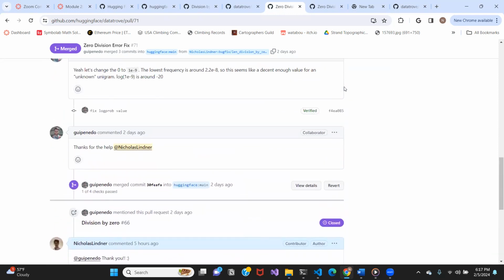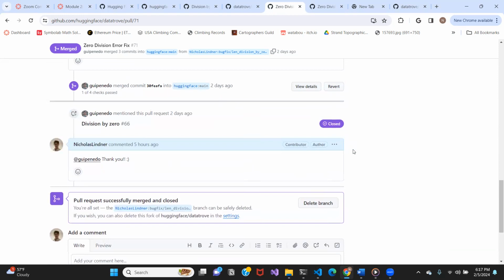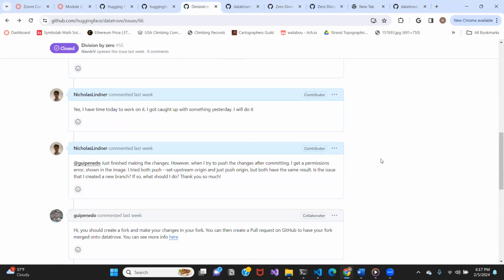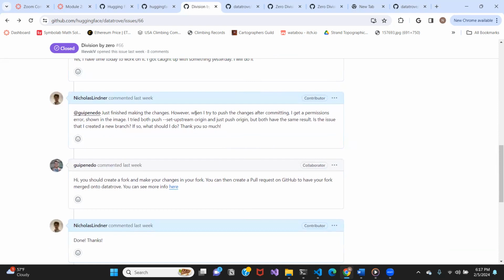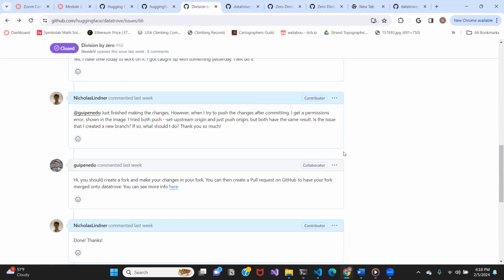What didn't live up to expectations was the time it took, not the actual coding itself, but the rest of the stuff. So trying to figure out why my pull request wasn't working. A note for the future that I would definitely change is that I would definitely ask more questions earlier on. Like I could have saved like 3 hours of work just by asking this earlier because he responded right away. So that was basically something that I could have asked earlier and gotten under control. So that was one roadblock that ended up getting resolved, but I will next time resolve it sooner.